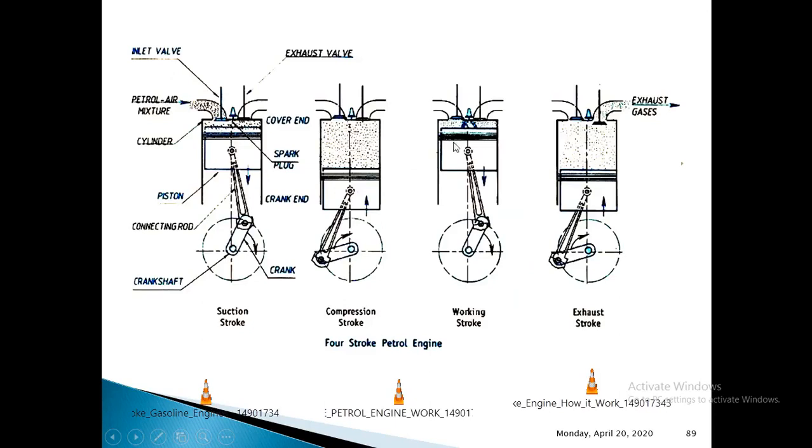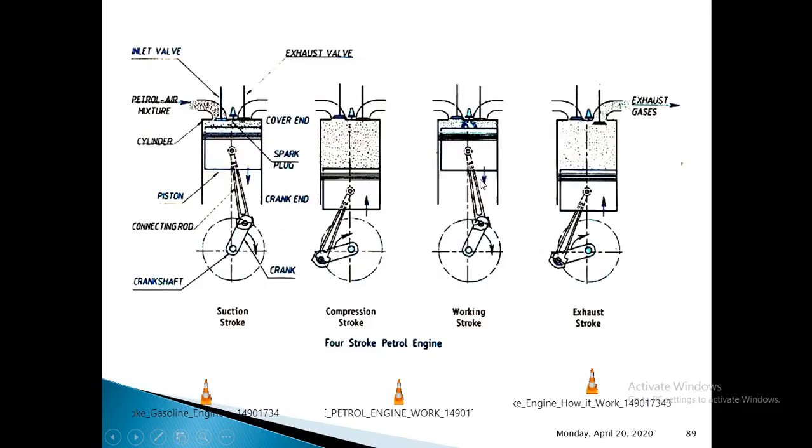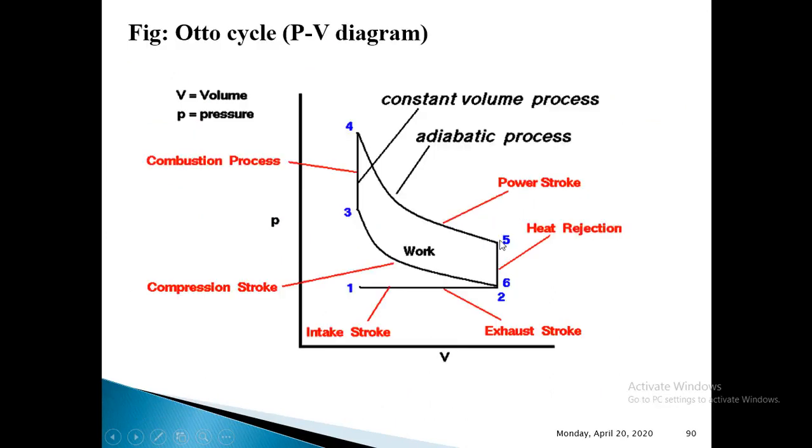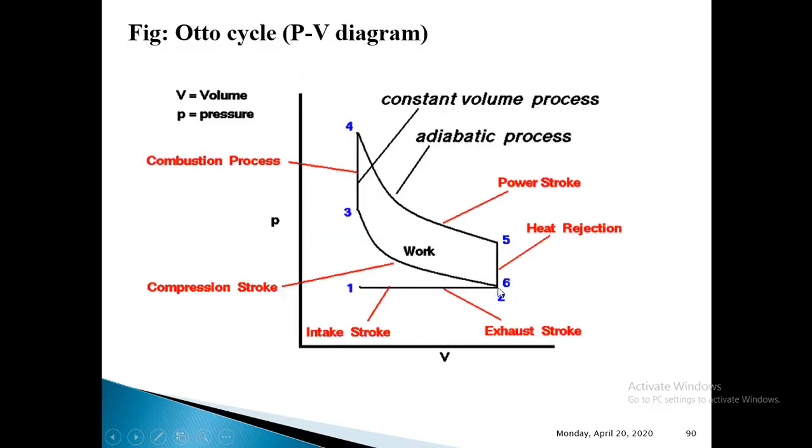Then you will write the explanation of working stroke. After finishing the explanation of working stroke, you will write that working stroke is represented by line 4 to 5 on PV diagram. Similarly, after power stroke, you will explain the constant volume heat rejection. That constant volume heat rejection will be shown by line 5 to 6 on PV diagram. Then after that, we will write the explanation of exhaust stroke. This exhaust stroke is represented by process 2 to 1 on this PV diagram.